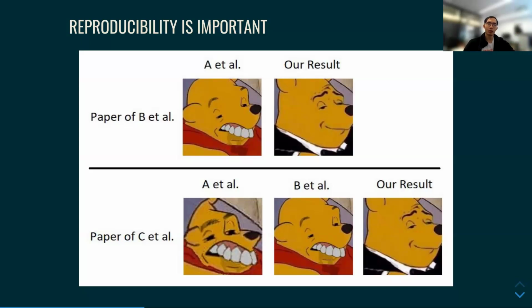And my point here is that if we're not paying attention to reproducibility, it really makes no sense that we're doing science. It's more like we're just painting or dissing each other. So hopefully you get the point that reproducibility is not only good to have, but fundamental to fundamental science.